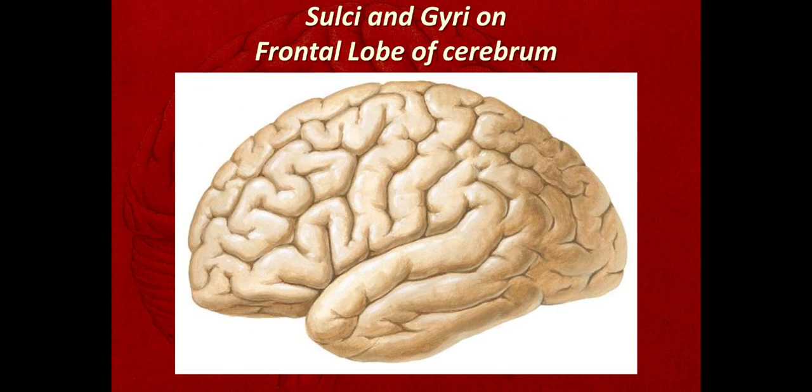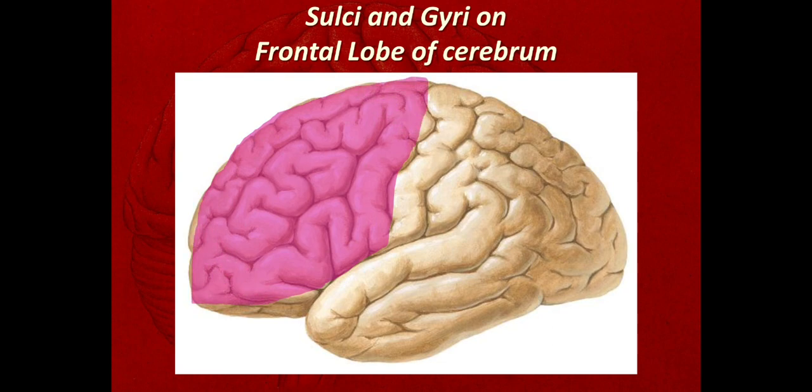Okay, now we'll discuss the sulci and gyri seen on the frontal lobe of the cerebrum. So this frontal lobe which is present here, it is in front of the central sulcus.